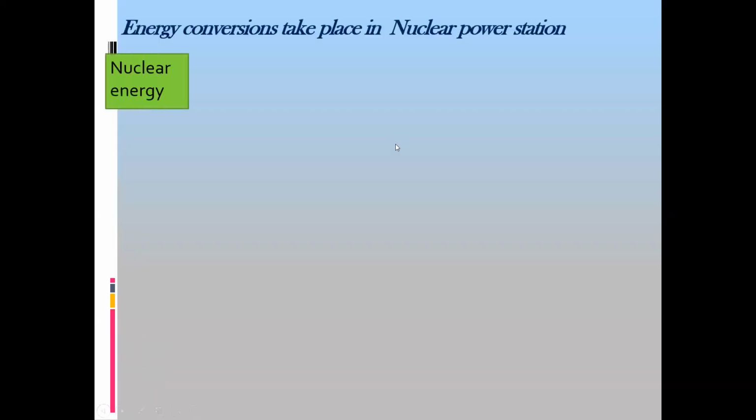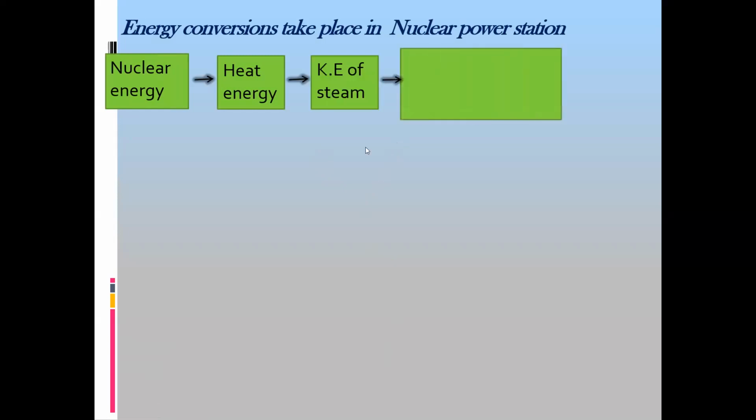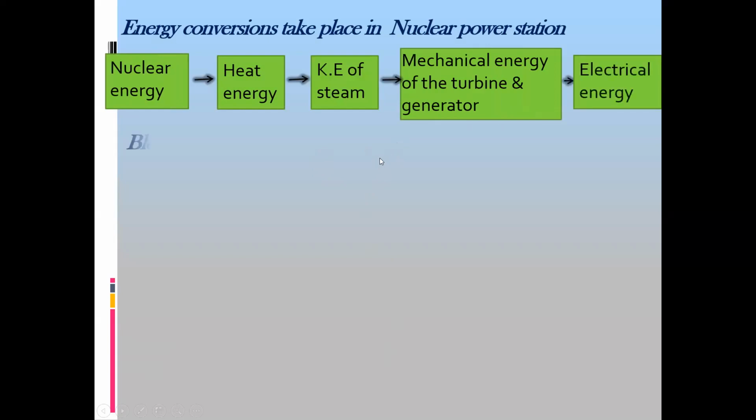Initially there's nuclear energy, but when this nucleus breaks down, it produces heat energy. And that heat energy converts the water into steam, which rotates the turbine and produces electricity. So we have nuclear energy converted into heat energy, that is converted into kinetic energy of the steam, which rotates the turbine and produces electrical energy.